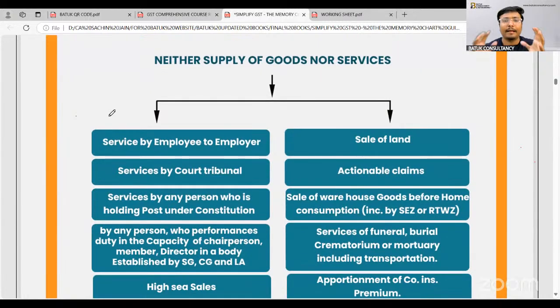Now, supply. We have covered that whenever there are goods or services, activities or transactions, they are treated as supply.